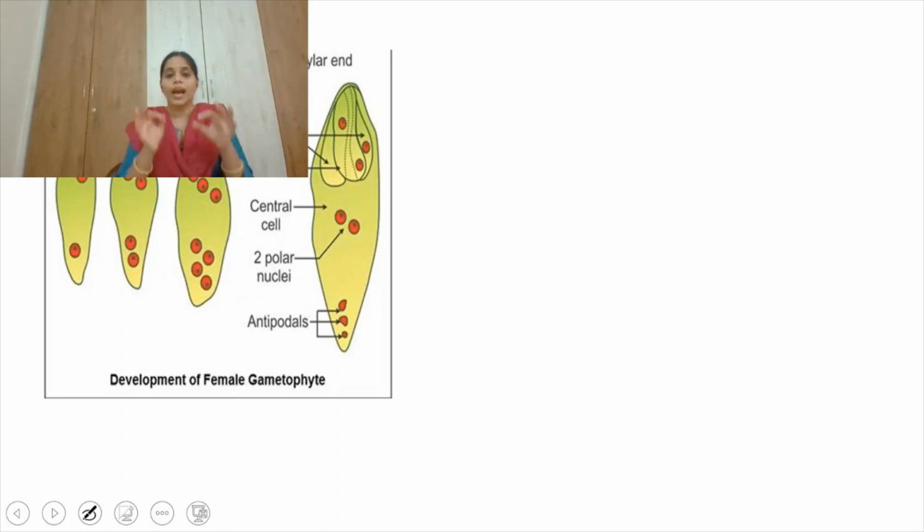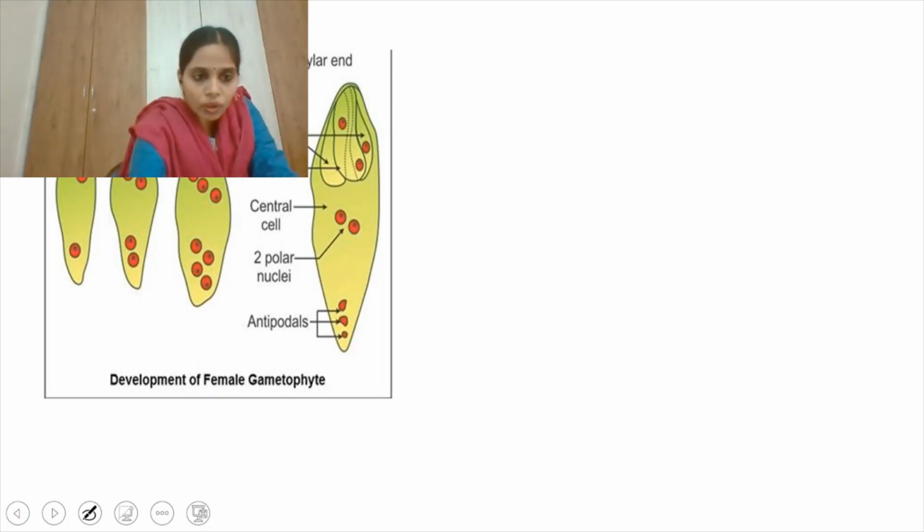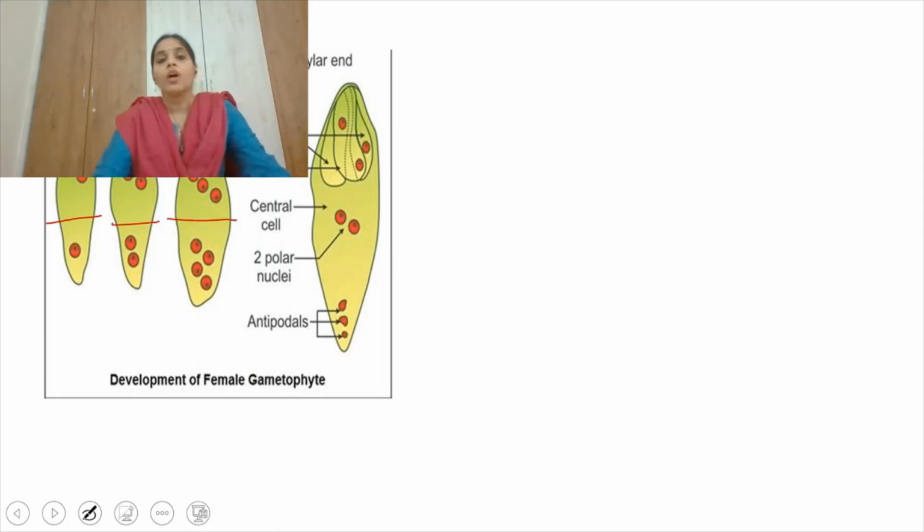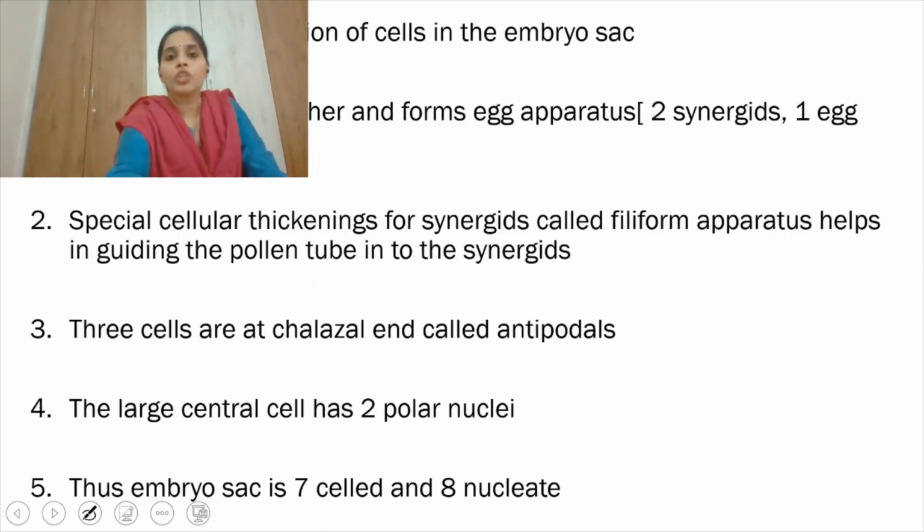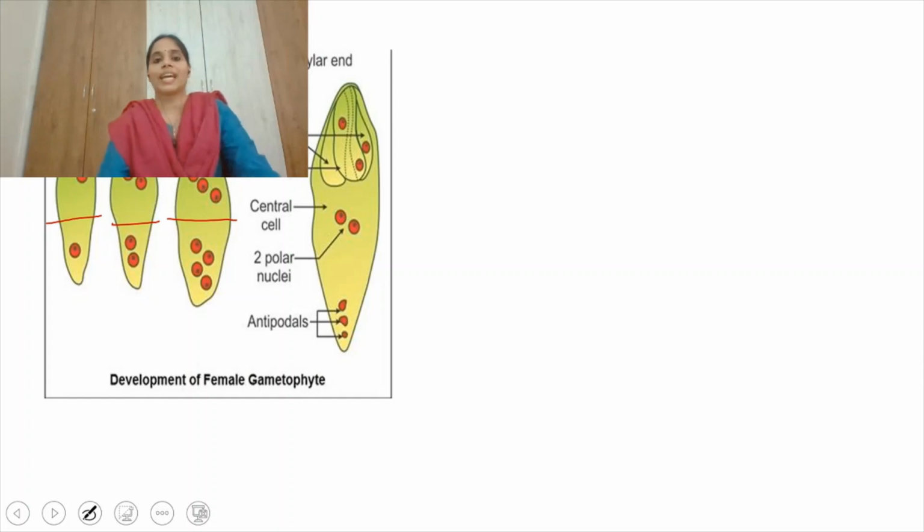Eight nuclei means eight cells are formed. Initially, the two-cell stage moves to the opposite poles. Again they divide to give rise to four cells, and finally eight daughter cells are formed. After the formation of the eight daughter cells, distribution of cells takes place inside the embryo sac. Now let's discuss the distribution of the cells.